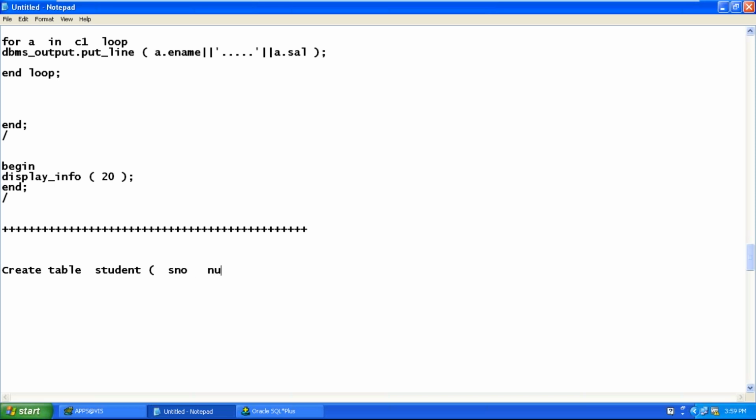The first column is student number, number of size 3. The next columns are the subjects: subject 1, number of size 3, subject 2, number of size 3, subject 3, number of size 3.